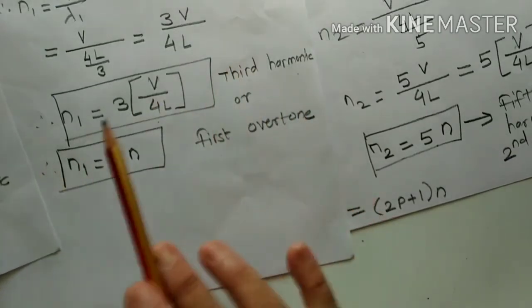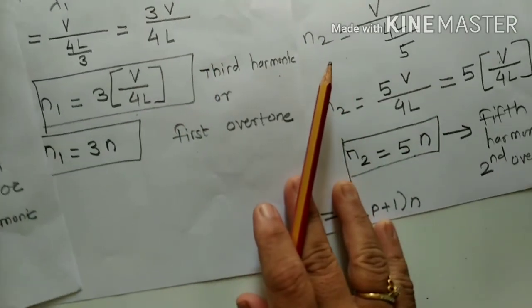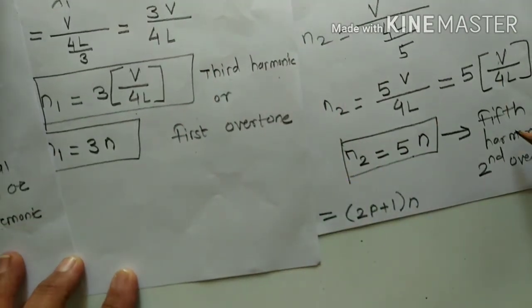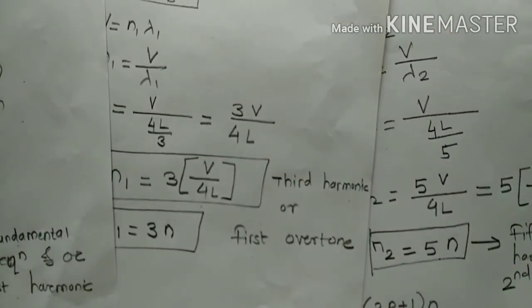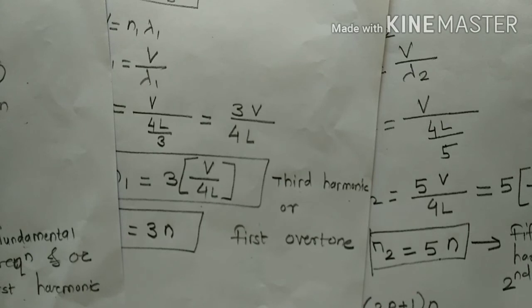Here the second harmonic is not available. Then for the third mode we found this is the fifth harmonic, and the fourth harmonic is not available. That's why we can say that only odd harmonics are present in the vibration of an air column in a pipe closed at one end.